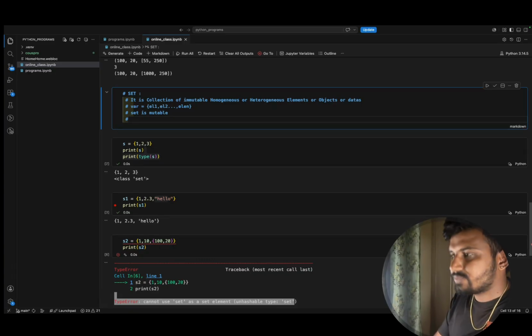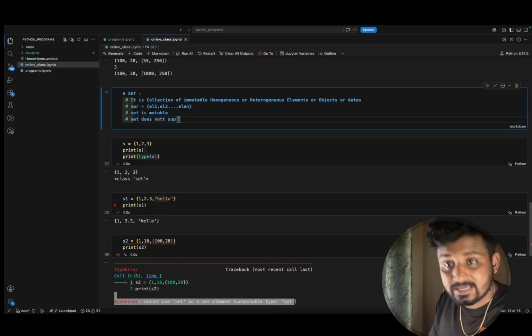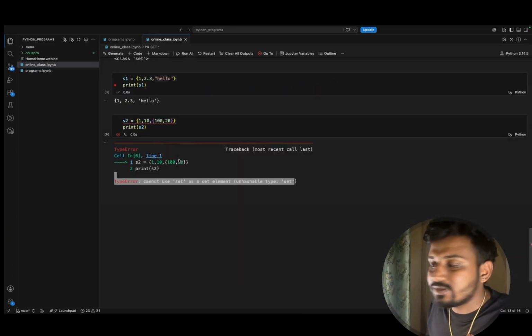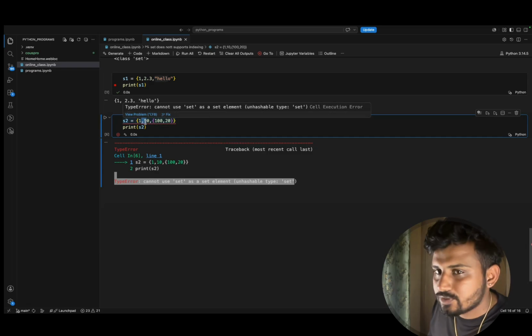The next point is that set does not support indexing. Indexing means I want to fetch single elements, and that concept is not supported here.